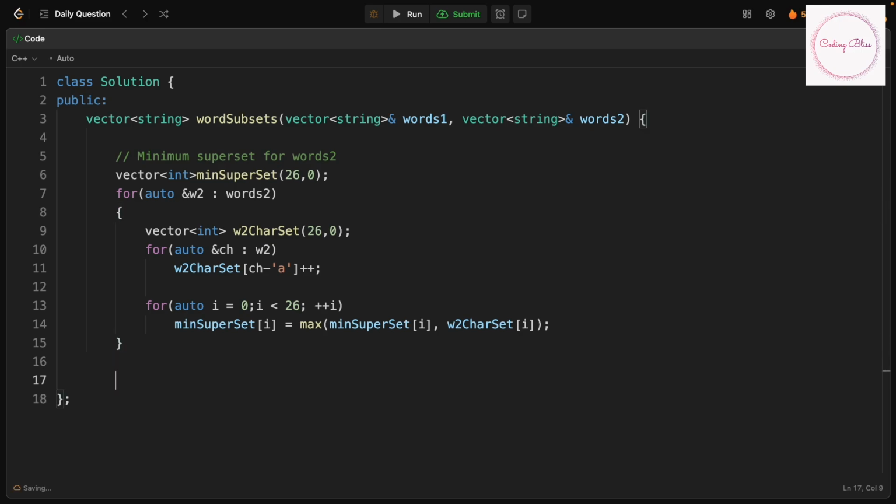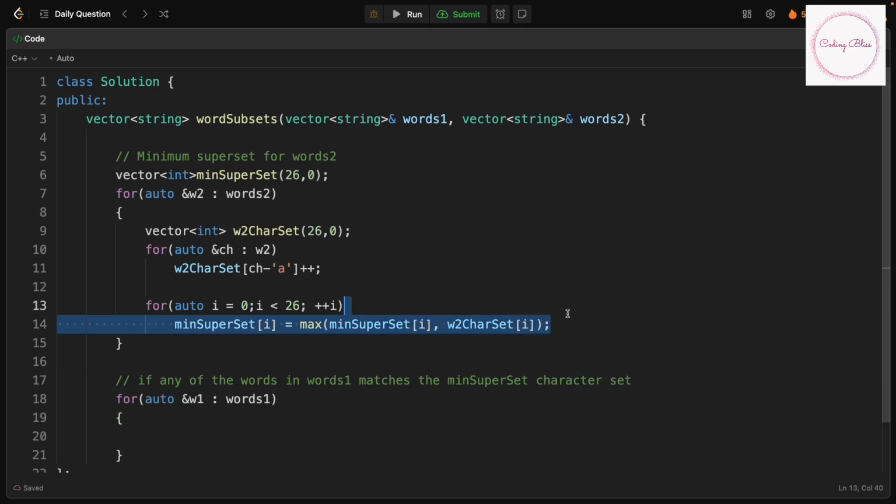Then what we'll do is find if any of the words in word 1 matches the min superset configuration, the superset character set. Now let's check each of the words. We will create the character set for each of the W1 words first.